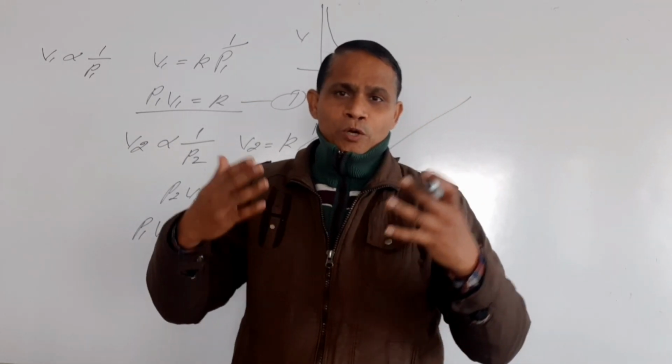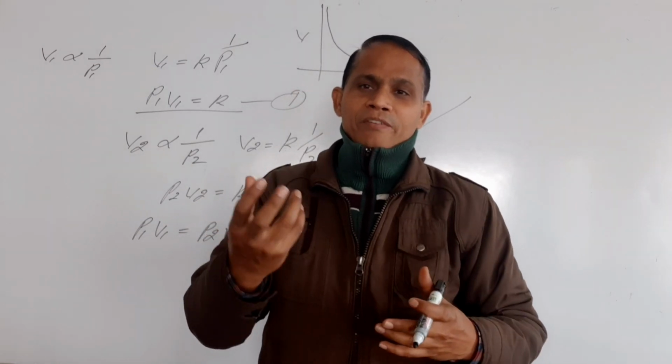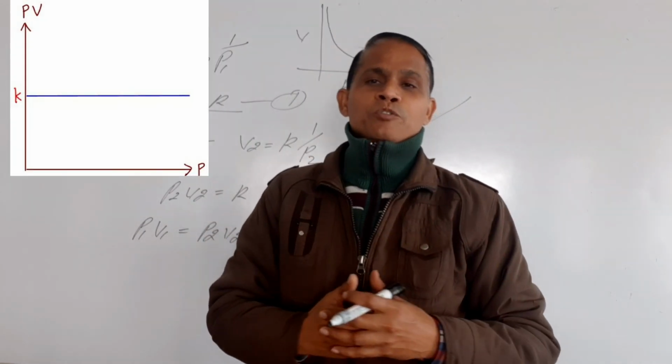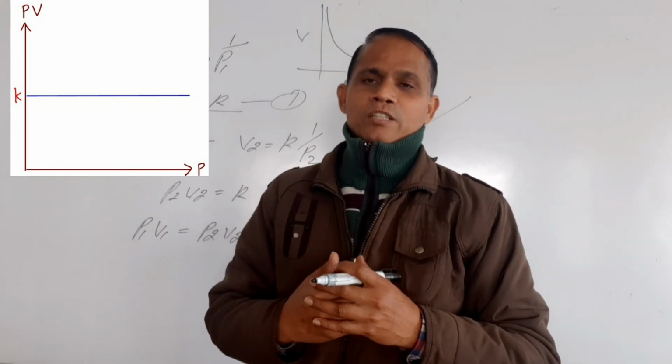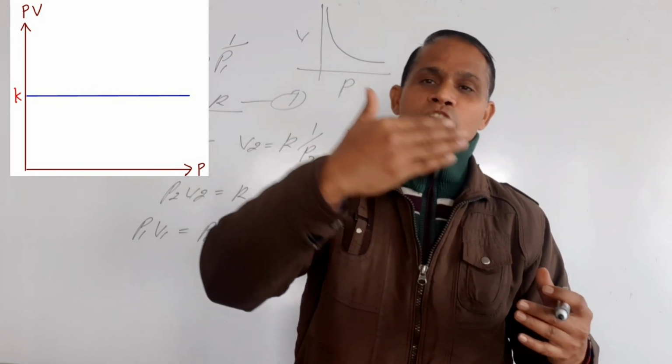Similarly, if you plot a graph between the product of pressure and volume, that means PV versus pressure, then you will get a straight line parallel to the pressure axis.